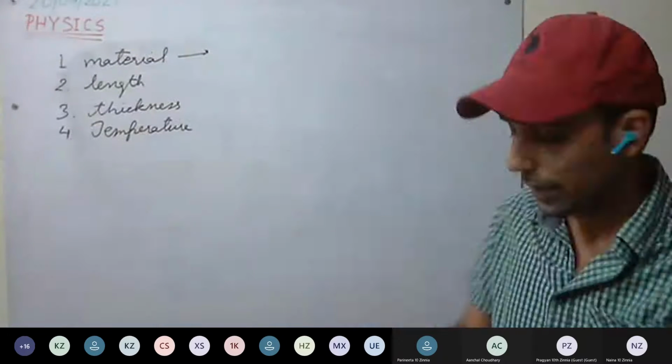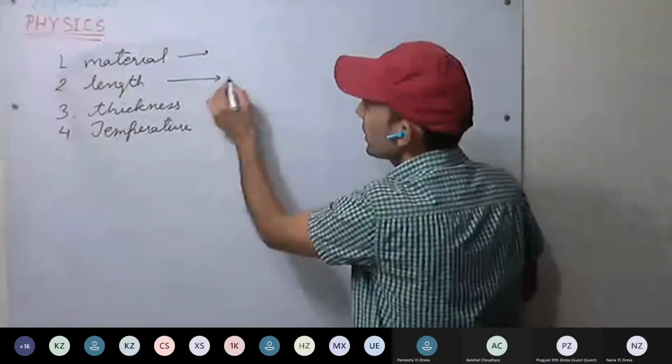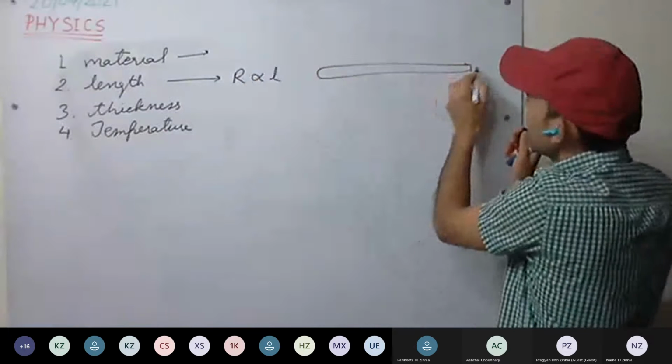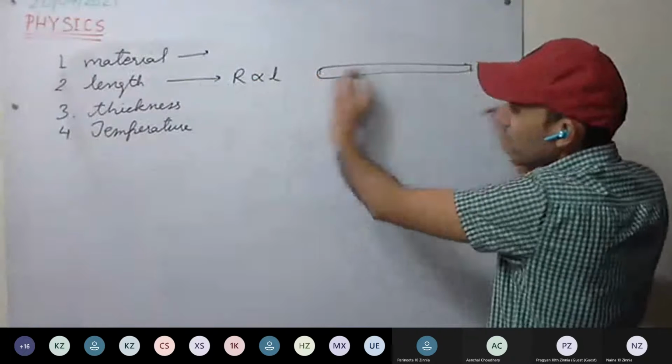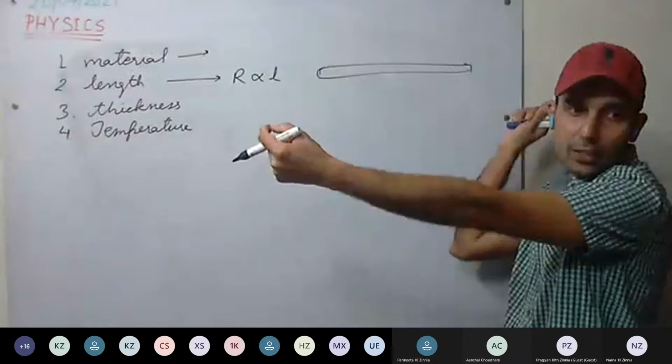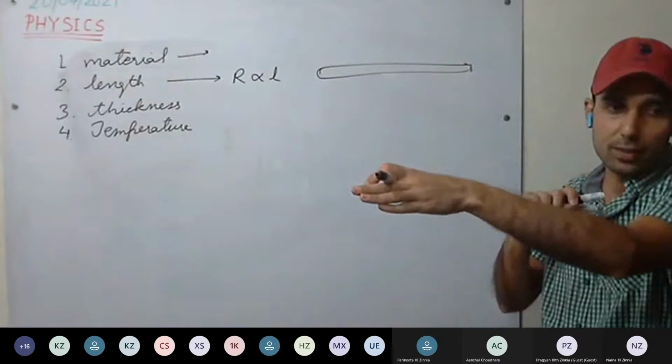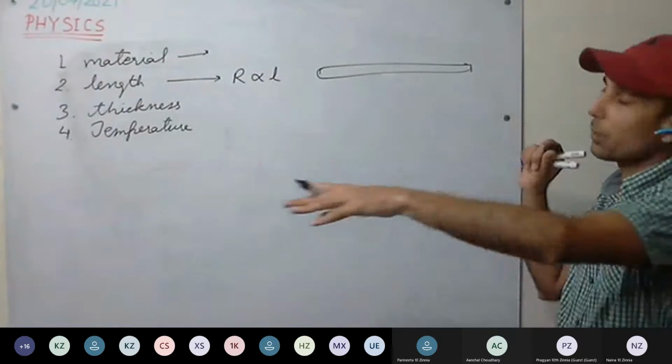Next is length. Resistance is proportional to length. You all know, as we increase the length of the wire, the electrons will have more collisions. The more the length of the wire, the more the number of collisions.